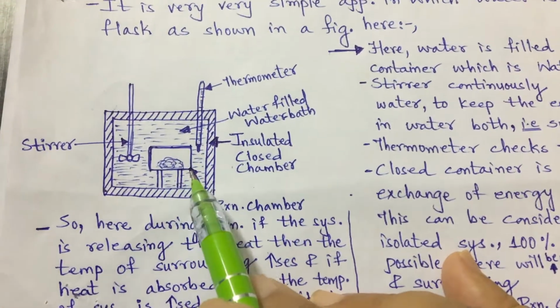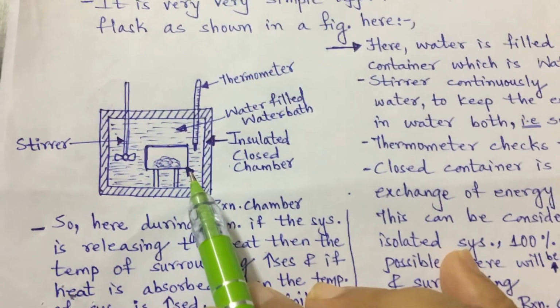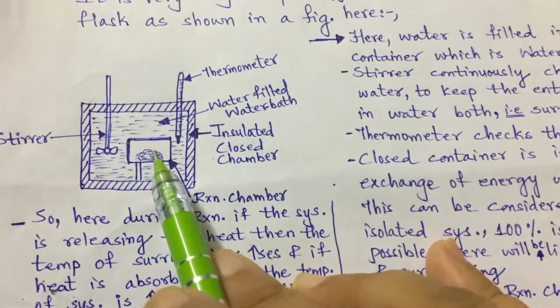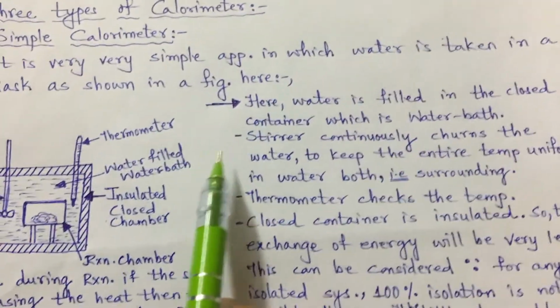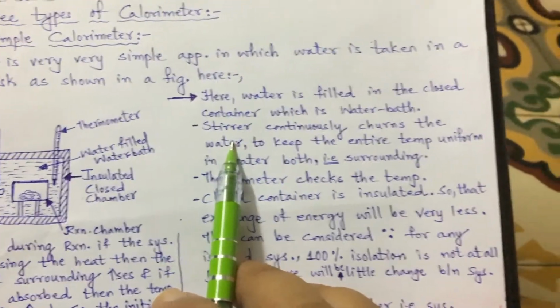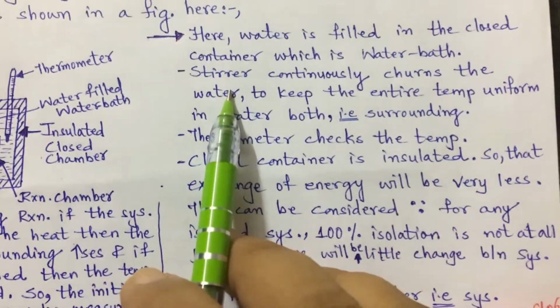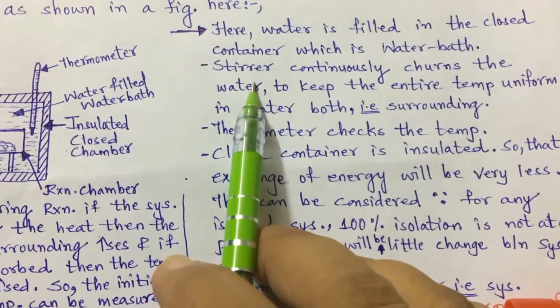Inside this, a specially designed chamber is there which is called the reaction chamber, and the sample is kept in it. What is the function of all these different instruments in the apparatus? Here water is filled in the closed container, which is termed the water bath. The stirrer is continuously churning.